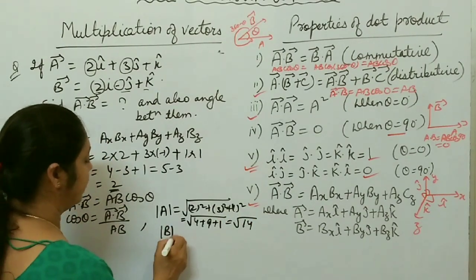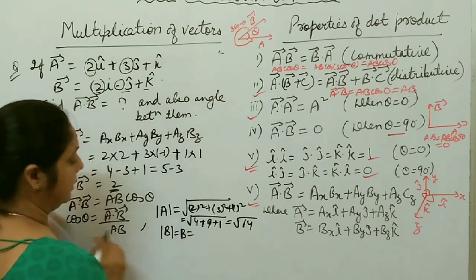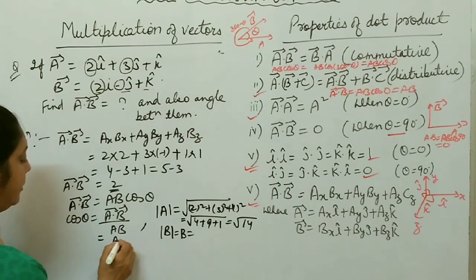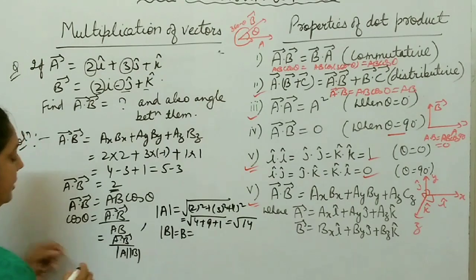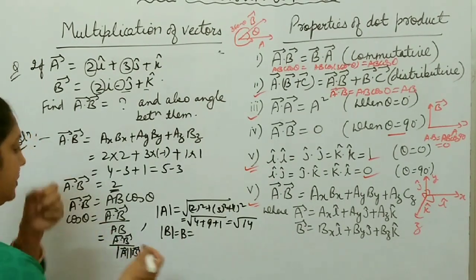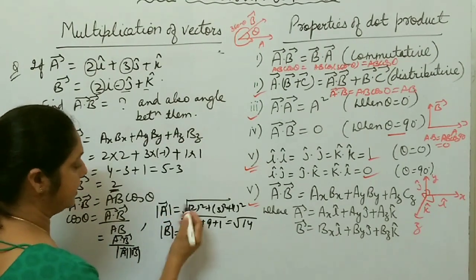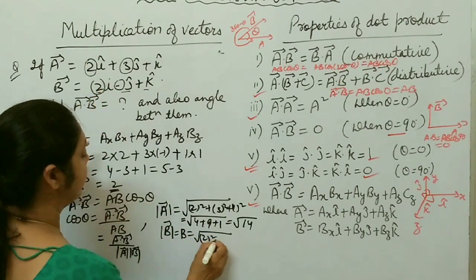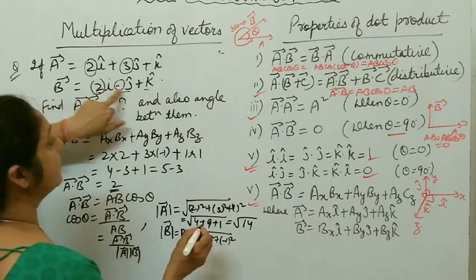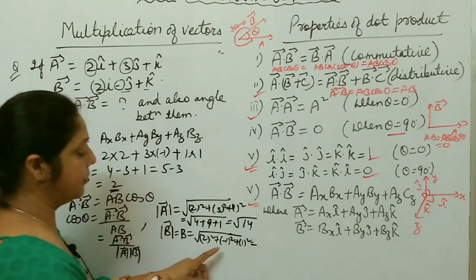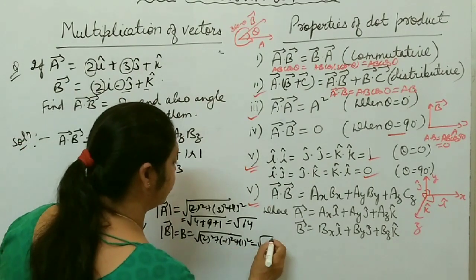Again, the mod of B, or you can say the magnitude of B. You can write AB also, or A dot B equal to mod A mod B also. Same thing. You can write mod A vector also, or simply A also, mod B or simply B also. So mod of A is this one, and mod of B becomes under root 2 square plus minus 1 square, right? Here minus 1, here is 1. So again plus 1 square. It becomes 4 plus 1 plus 1, which means under root 6.